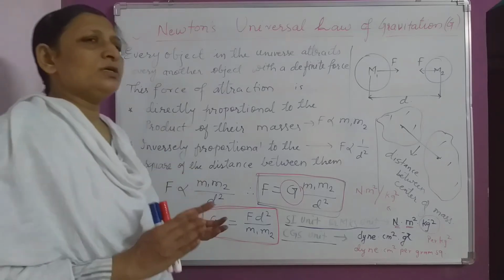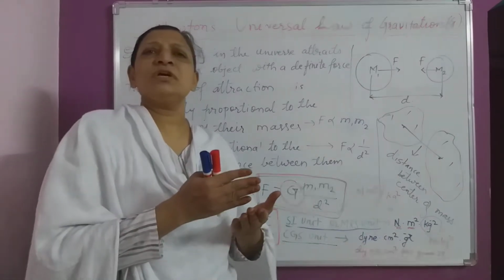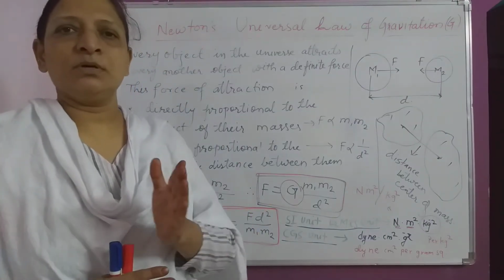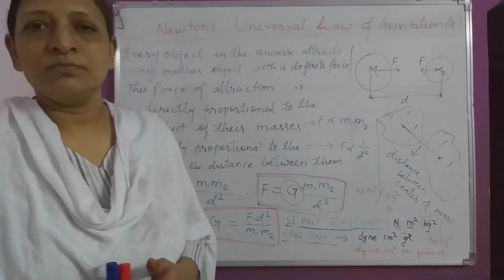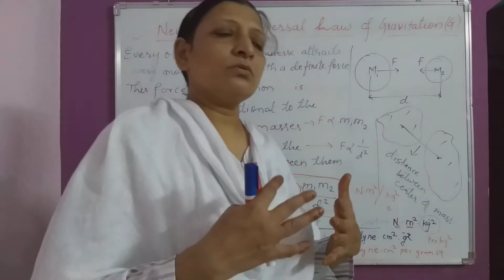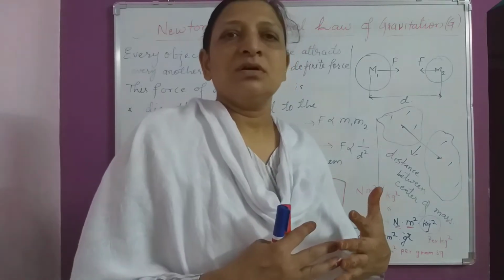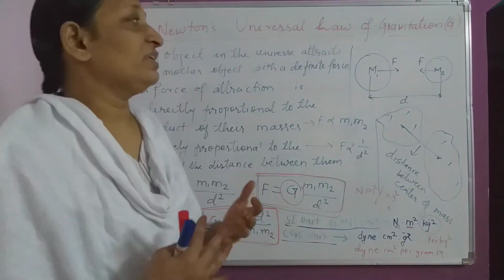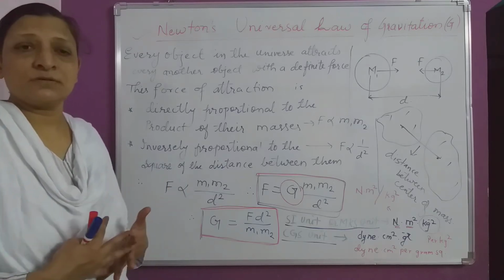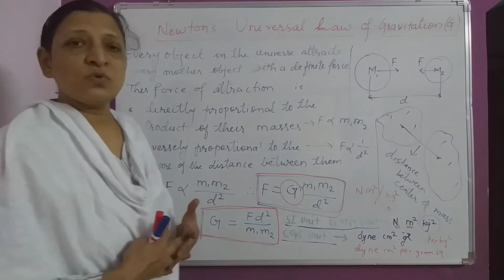So from all the studies which had been done in the past era of Newton, Newton was made to consider and study what gravitation is and how it is related with different factors. You know the very popular story of Newton.